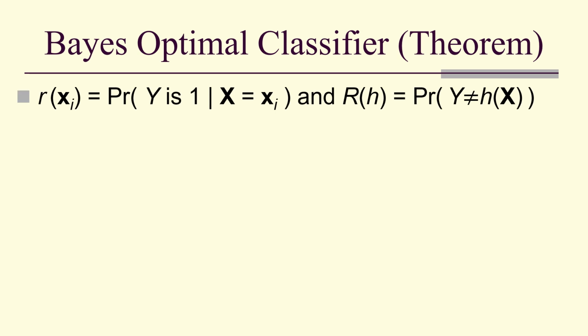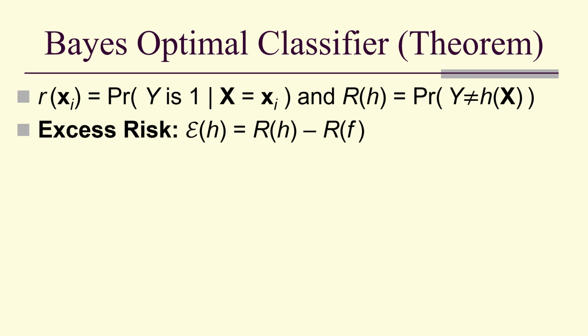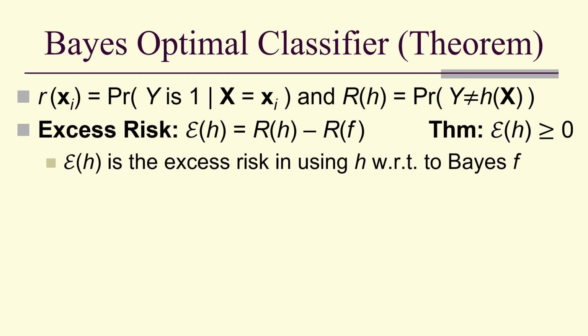Let's remind ourselves of the regression function and our residual for measuring error. We use those to define excess risk. That's, for a given classifier h, the residual or error for h minus the residual error for the Bayesian classifier f. And we can prove a theorem that the excess risk is non-negative, which means that the Bayesian classifier has the least error, the least residual. We call this the excess risk in using a given classifier h with respect to the Bayes classifier f.